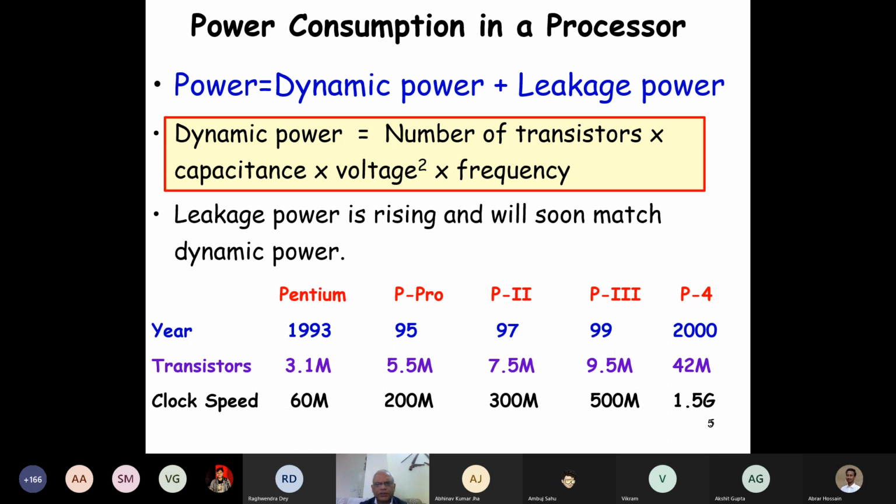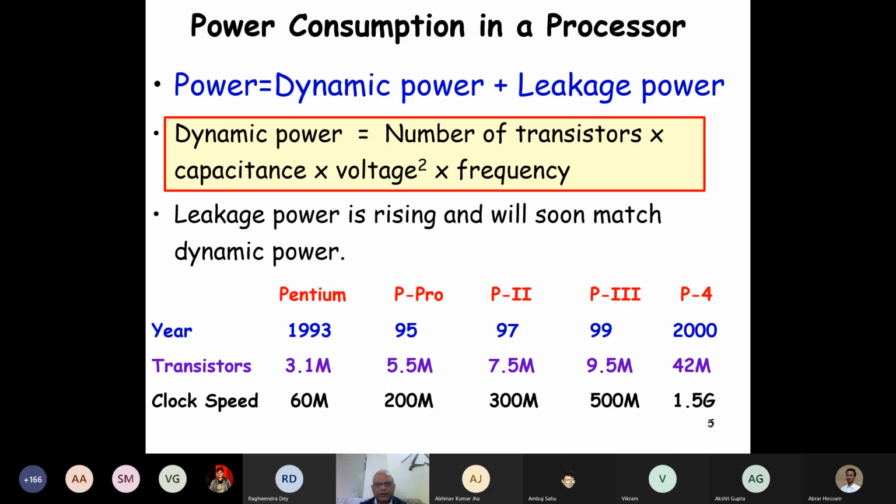Now the dynamic power, we just saw a little bit of the details of it, but the leakage power has exceeded the dynamic power. Now let's look at different Intel chips: the Pentium, Pentium Pro, Pentium 2, Pentium 3, and P4, which is the Pentium 4. The clock speed has continuously improved. The years of release were 93, 95, 97, 99, 2000, and the clock speed has increased from 60 megahertz to 1.5 gigahertz. And the number of transistors per chip has increased from 3.1 million to 42 million. As I was saying, now we have billions of transistors on the chip.